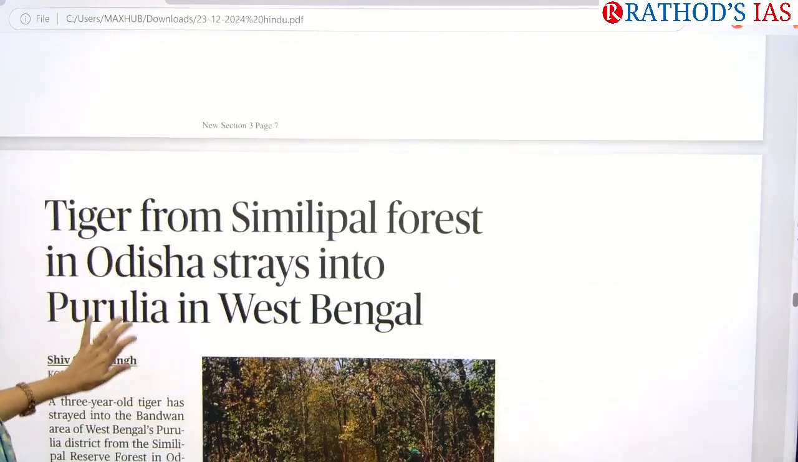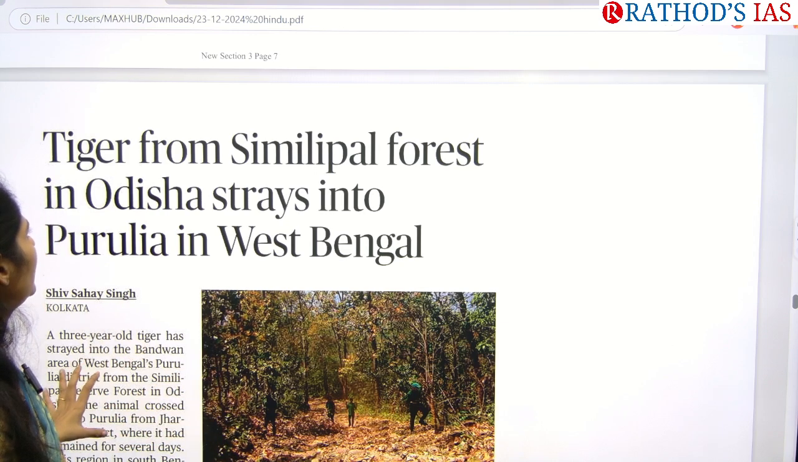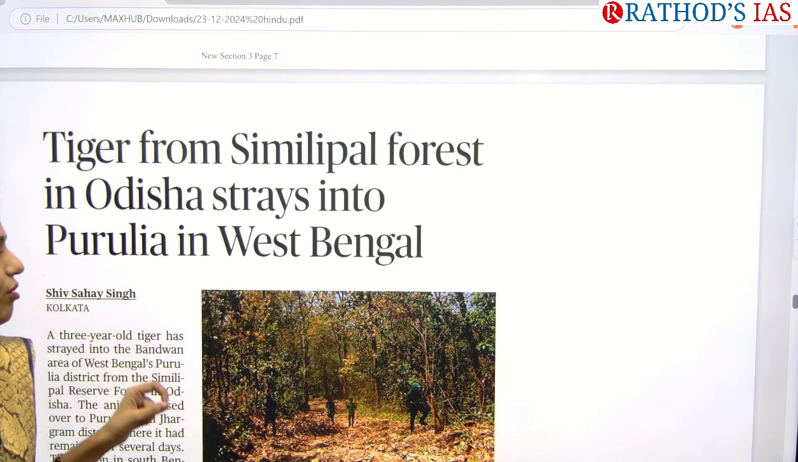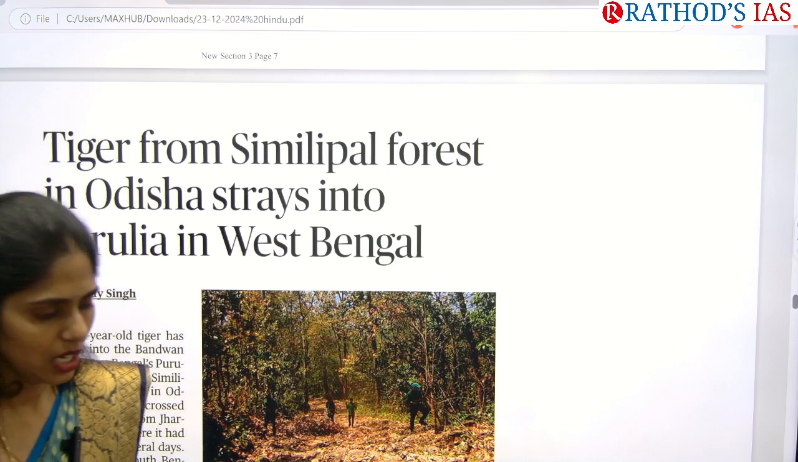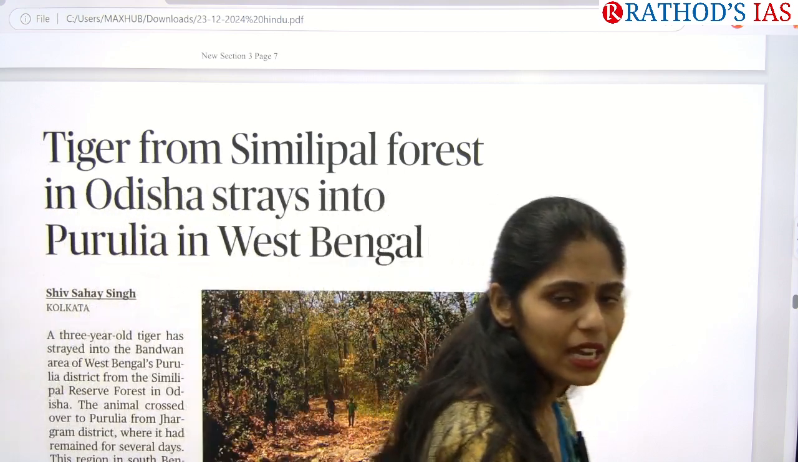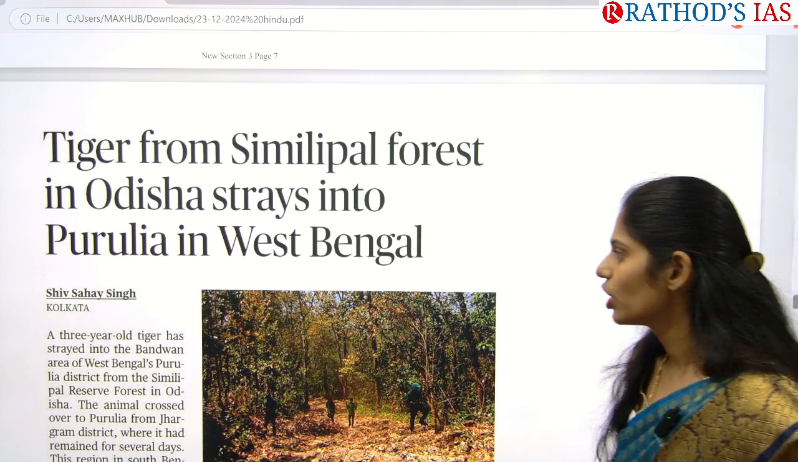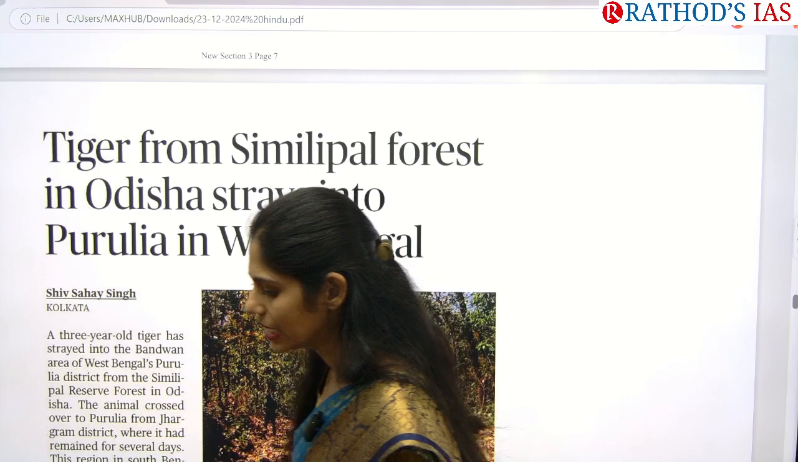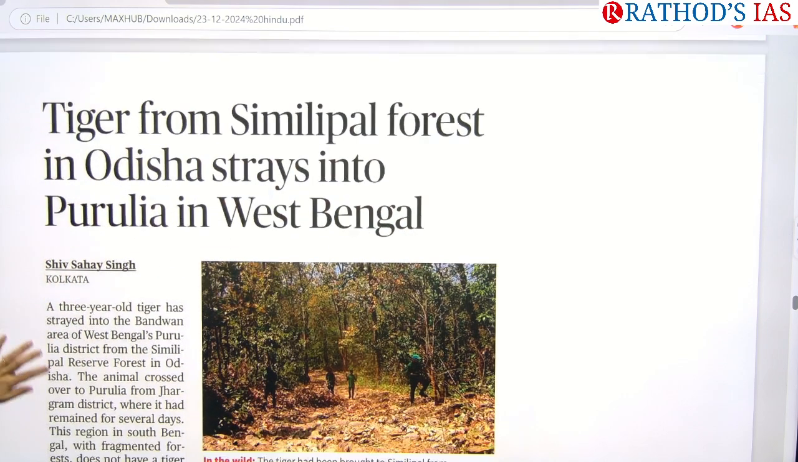And see here, a tiger from Simlipal forest in Odisha strays into Purulia in West Bengal. This article is saying that a tiger from Simlipal forest in Odisha came out and is now wandering in West Bengal. So just see about Project Tiger of the government, how the government is ensuring an increase in the number of tigers in India, and where the Simlipal tiger reserve is located.